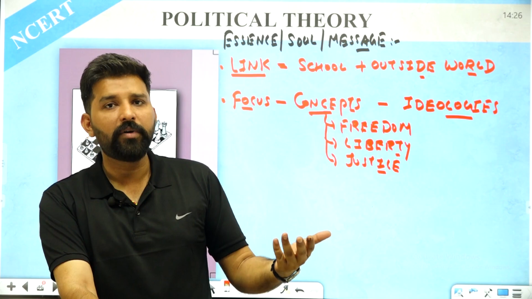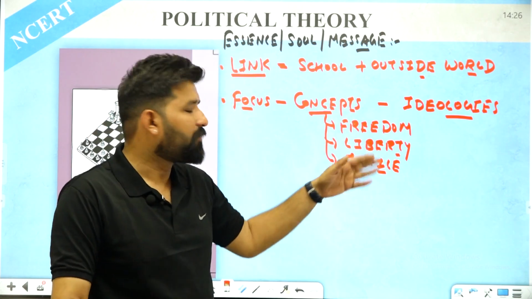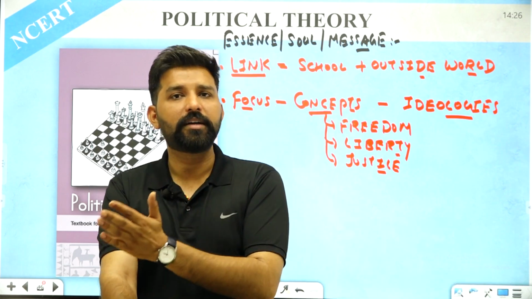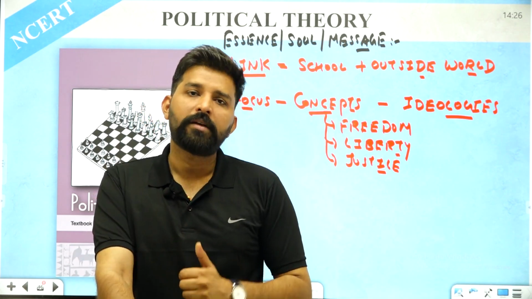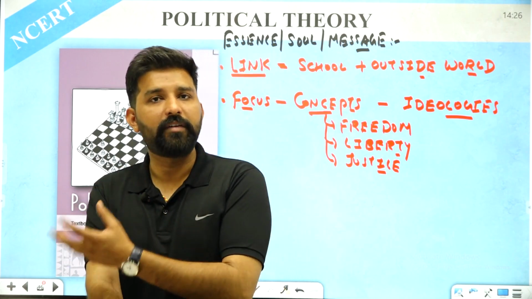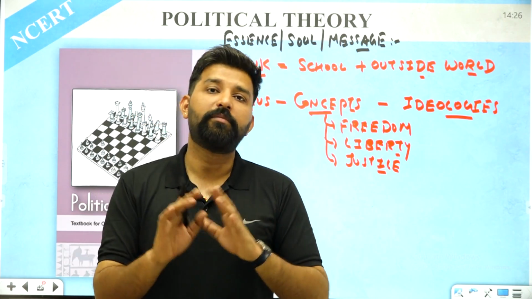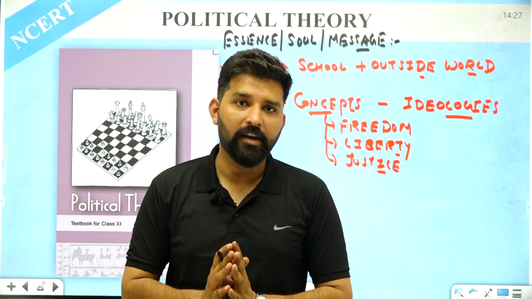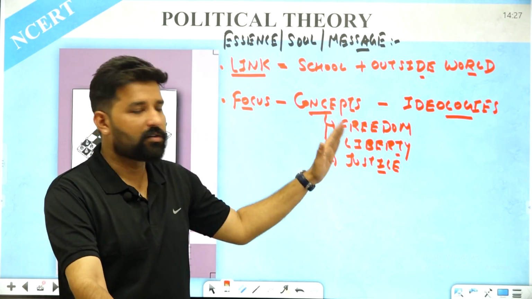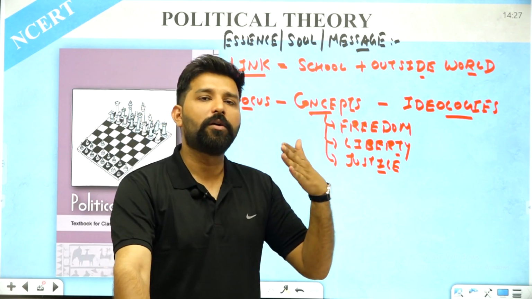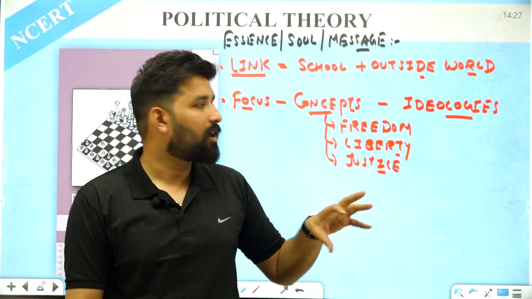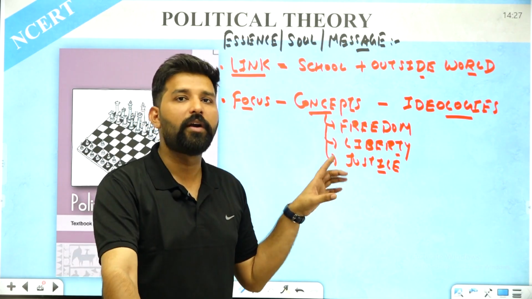Political thinkers propounded different concepts regarding freedom. For example, some political thinkers will have one view on freedom and other political thinkers will have different views. Some political thinkers will have different dimensions of justice, but other political thinkers may have different dimensions of justice. Maybe their ideologies can be contradictory as well. So before going to the ideologies, we must understand the concepts of justice, liberty, freedom, secularism, nationalism, citizenship. All of these concepts we are going to understand in this particular book of political theory.